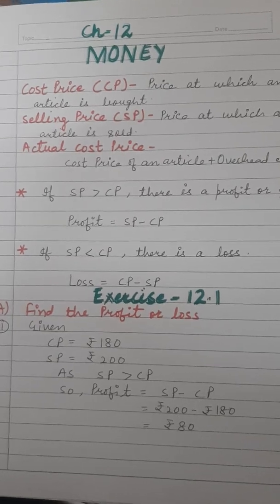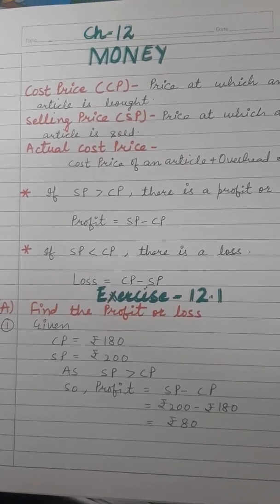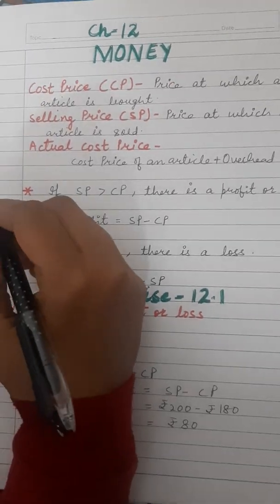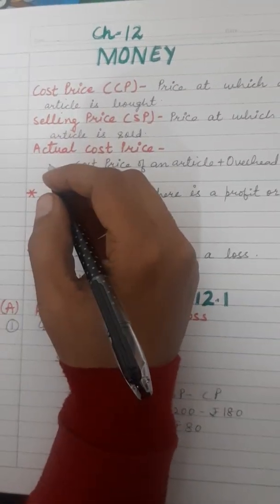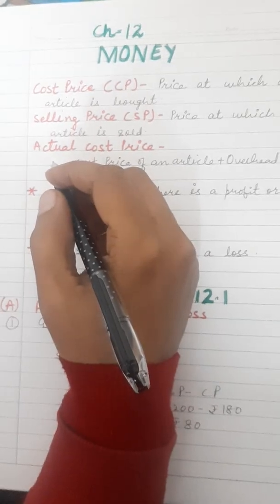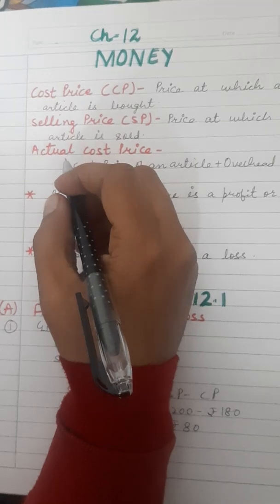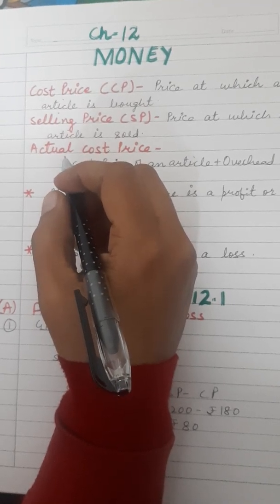Hello students, today we are going to start new chapter 12, that is money. You are very much aware of this term money, because we can buy nothing without money. Money is an important part of our life. So there are a few terms which we will discuss before starting the exercise.